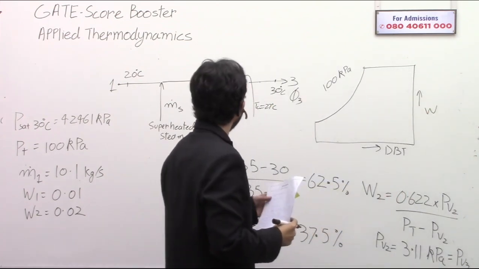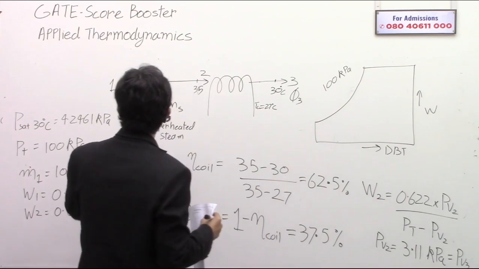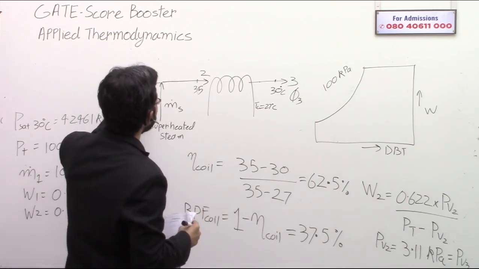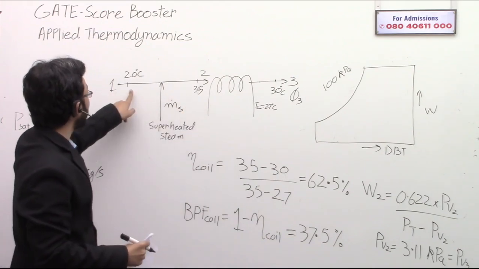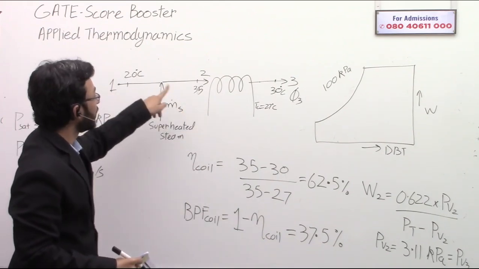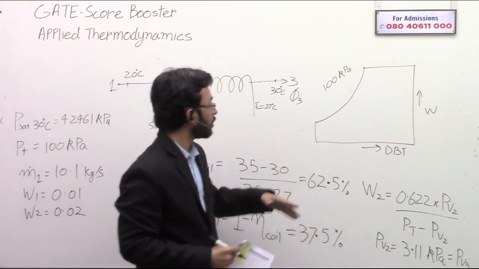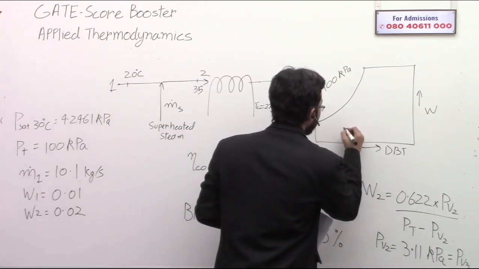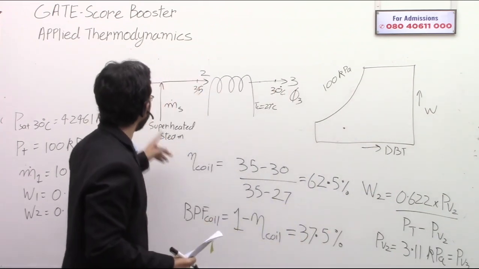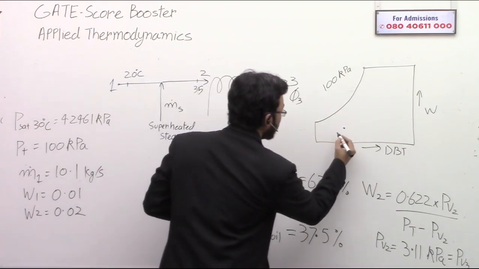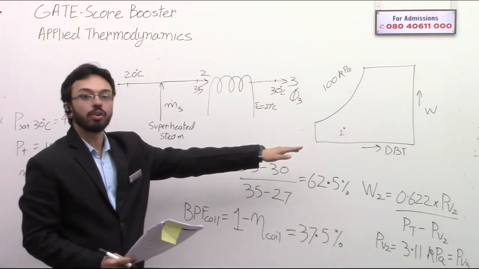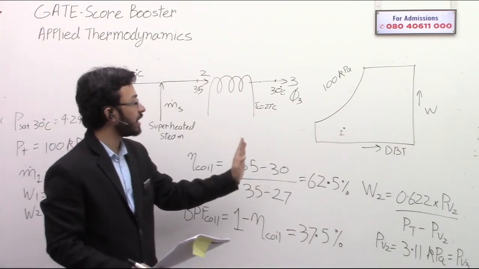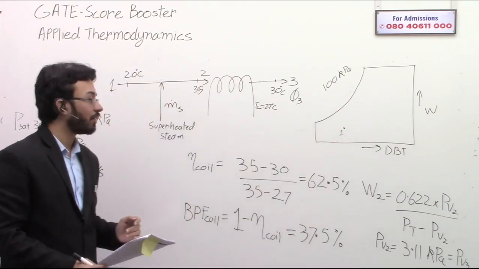Initially the air was at 20 degrees Celsius and the temperature is rising. If my initial point is here, let's say this point is 1, then 2 would be on the right hand side of 1, because the temperature is rising.